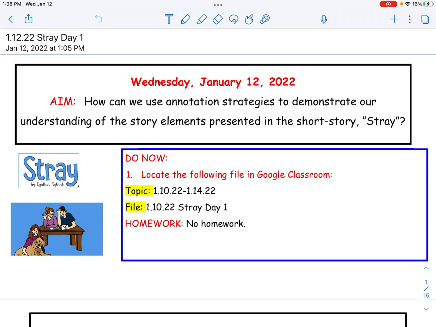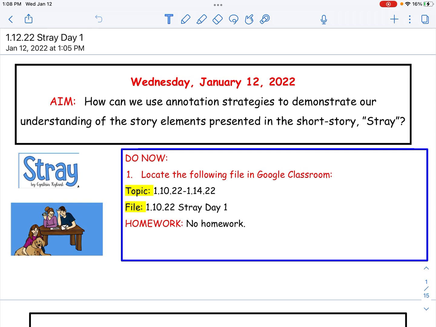Now, what we are going to do today is we're going to switch it up. We are continuing with our short story unit. The first short story we read was Gift of the Magi, and now the second short story we're going to be starting is Stray. What we're going to do today is mark up the text, which means annotating. Annotating helps us develop a better understanding of what we're reading, because we're reading actively. We're not just sitting there reading passively. We actually have a purpose when we're reading.